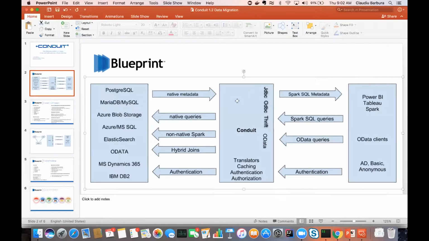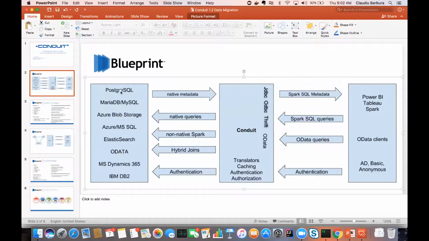Think of Conduit as a lightweight tool that deploys anywhere, on premise or in the cloud, and does not have too many dependencies. That's why we're lightweight. And it connects to any data source. You see a list of the supported data sources today on the left, from Postgres to Azure Blob Storage to Elasticsearch, anything across open source or managed cloud services. This list continues to be developed, and it's prioritized by customer demand.